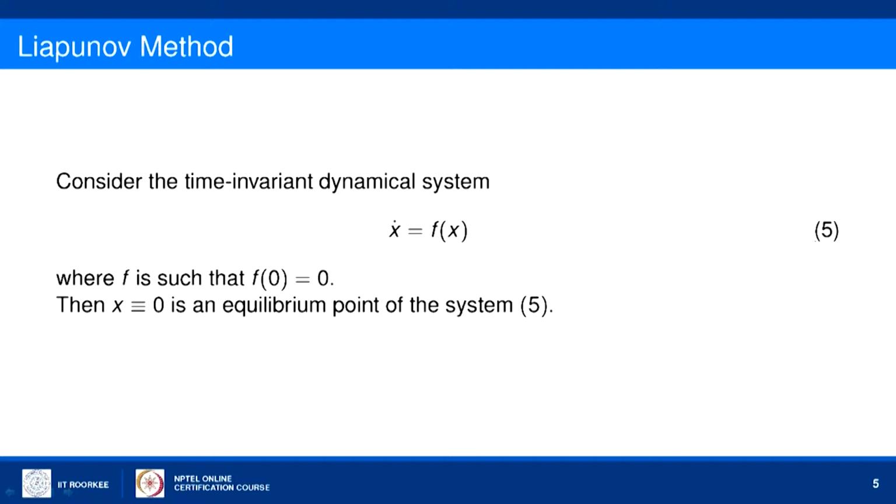So, now we want to analyze the stability of the system at this equilibrium point. For that, in some previous lecture we have defined the Lyapunov function, and if you are able to find a Lyapunov function with this condition, then we can make the system stable or asymptotically stable.